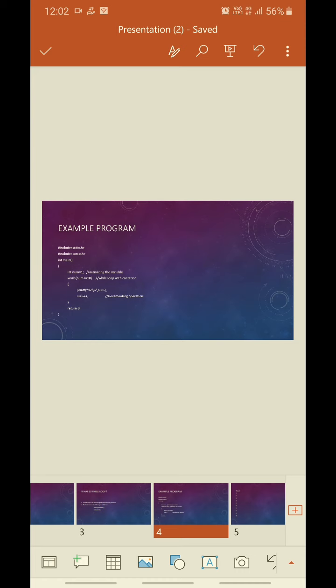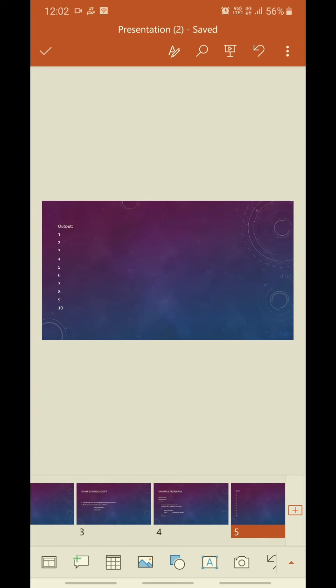Thus, this was an explanation on while loop in C programming. Thank you.